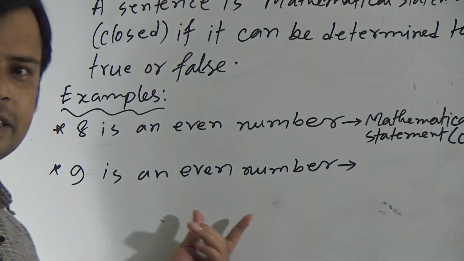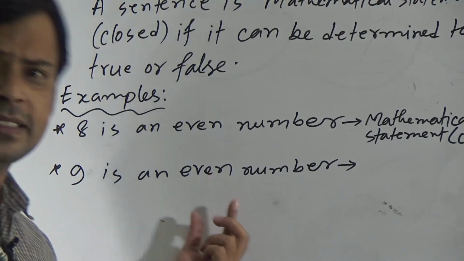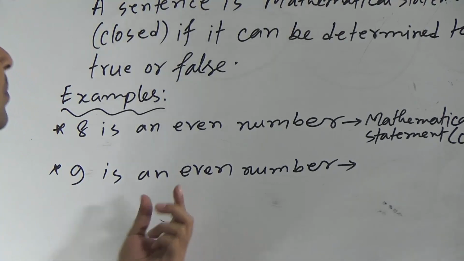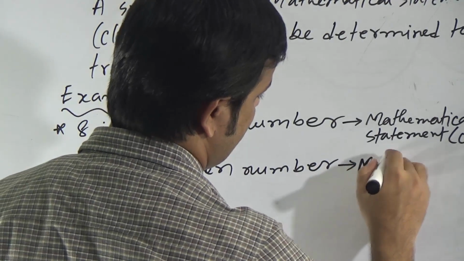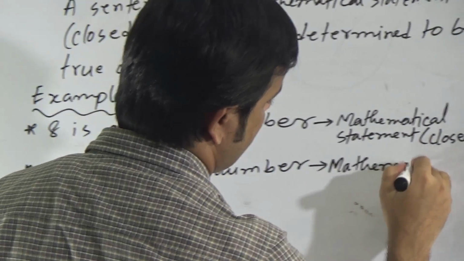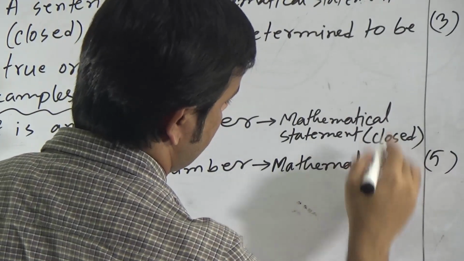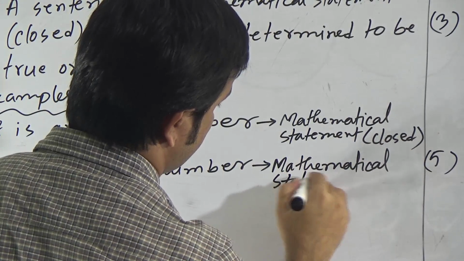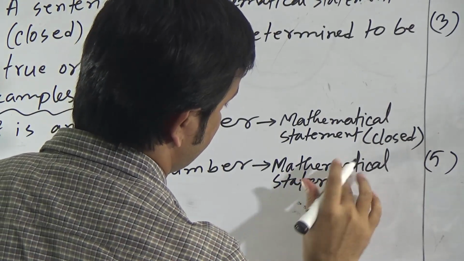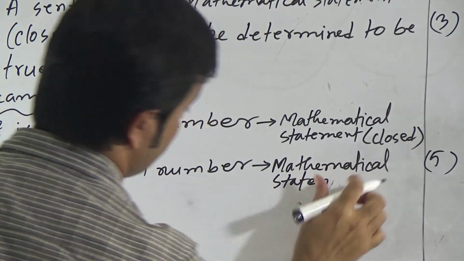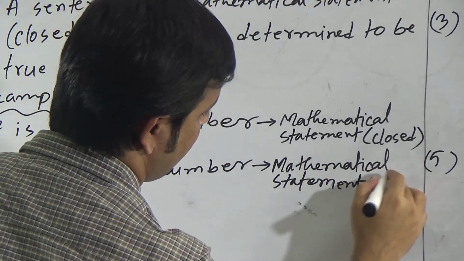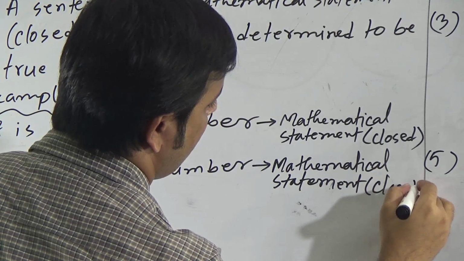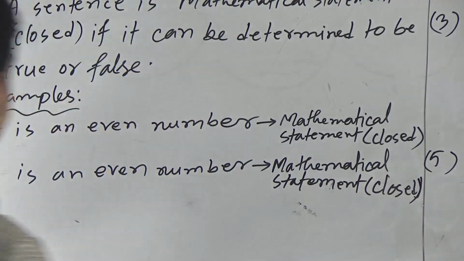As we can determine it, we can say this is a mathematical statement or closed sentence, from the definition.